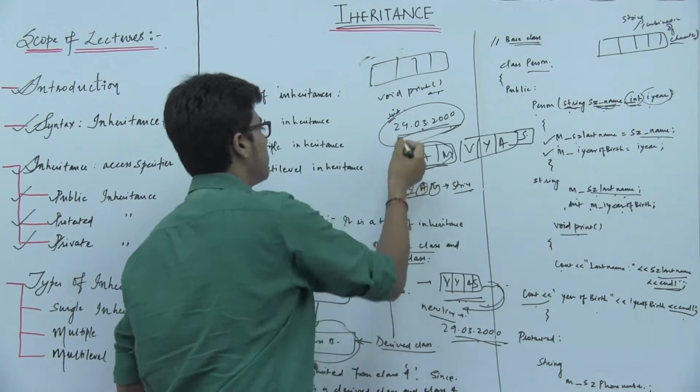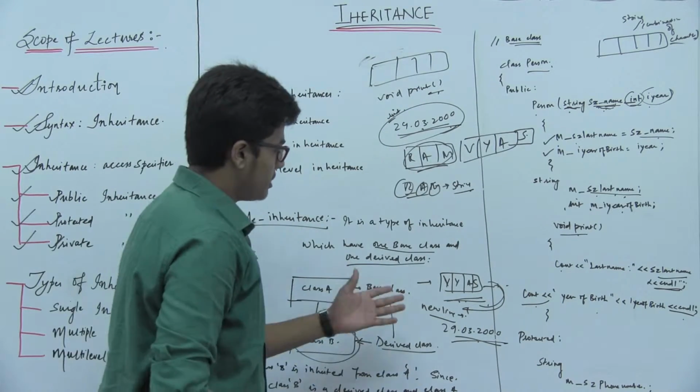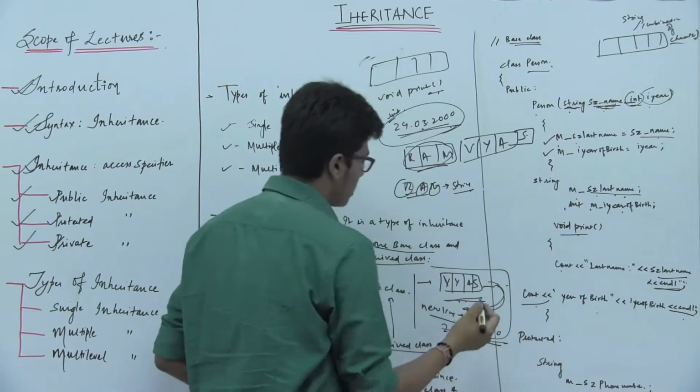Suppose the date of birth is 29/3/2000. So it is printing in the new line. So here is the output of this program.